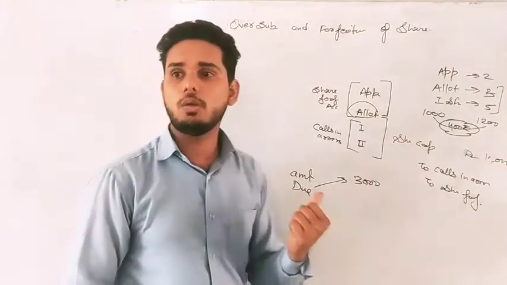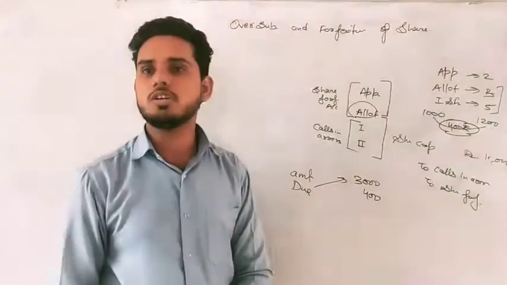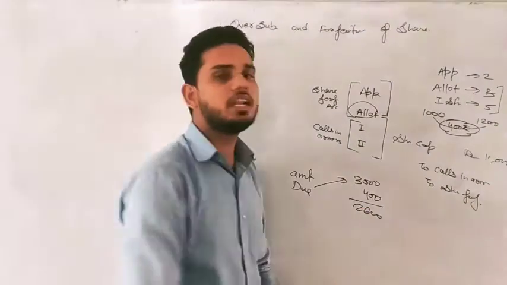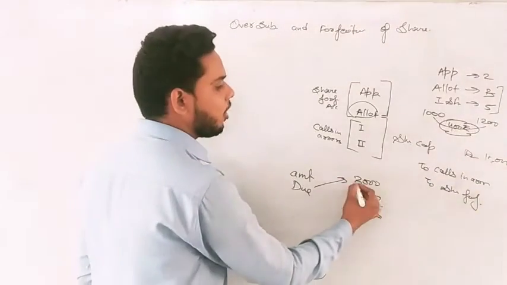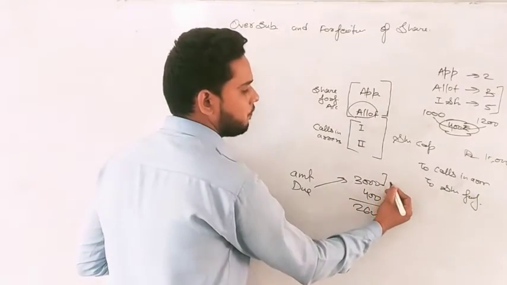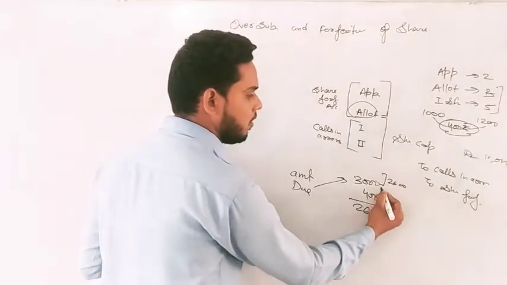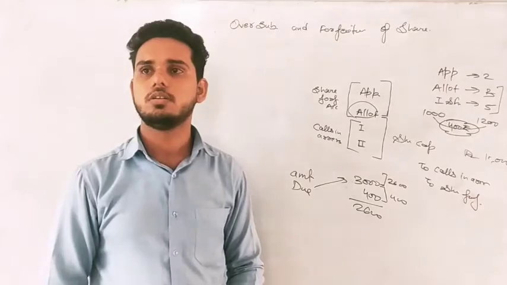But from this 3000, 400 was already paid because that was excess money. He has to pay only 2600, and that he has not paid. That means from this allotment of 3000, 2600 is the arrear and 400 is the share forfeiture.